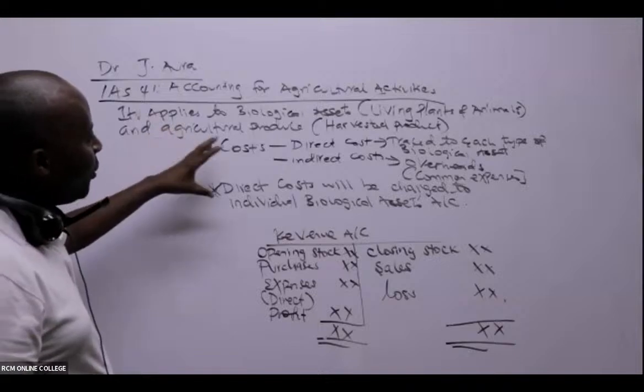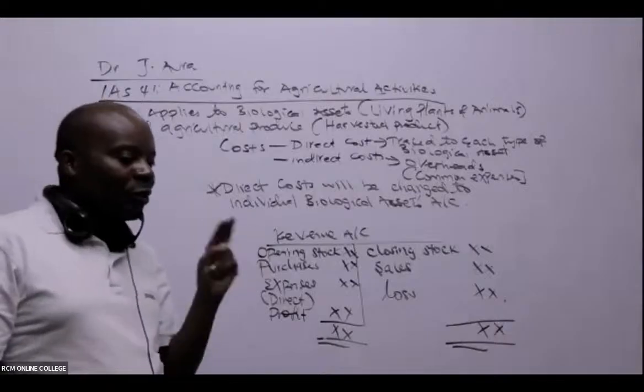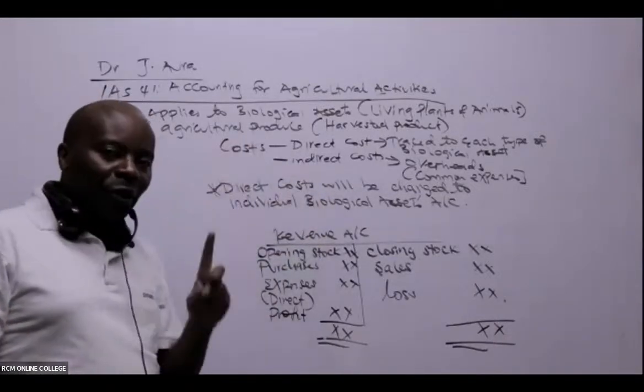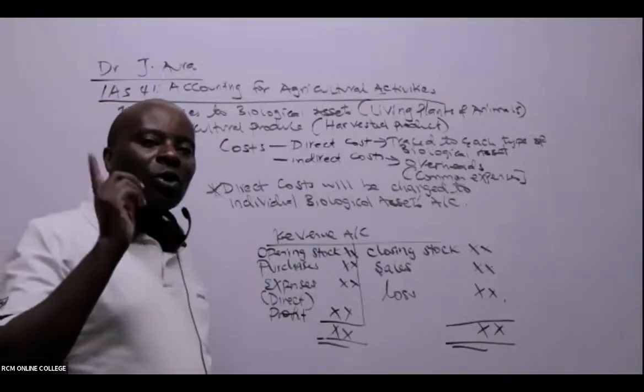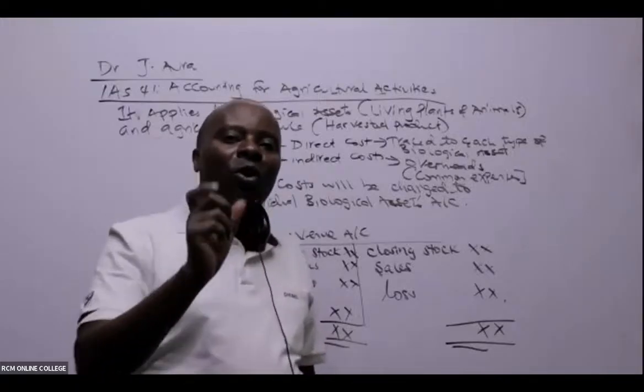And I've called your attention to something very important here on costs, where we have two types of costs. We have direct costs, and number two, indirect costs. Direct costs are those costs that you are able to trace directly to each biological asset.